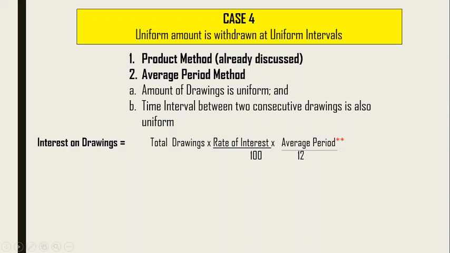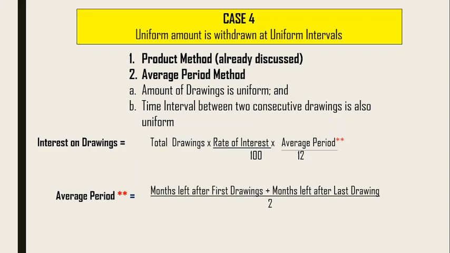Now coming to interest on drawings. Here we take total drawings multiplied by rate by 100, and then comes the average period. Once you calculate the average period, you will get the correct answer. This is the only formula you have to use. Instead of making the whole product method table, you can use this formula and find out the interest. So let's see how to calculate the average period.